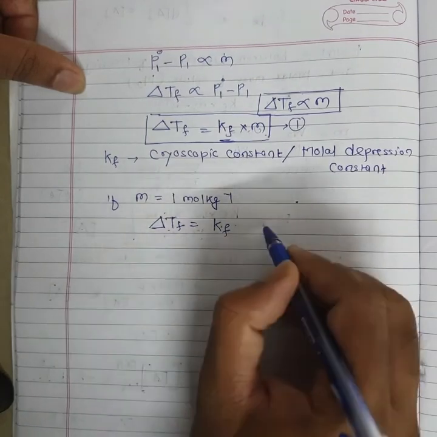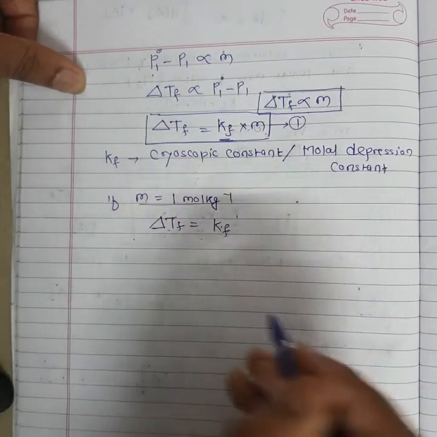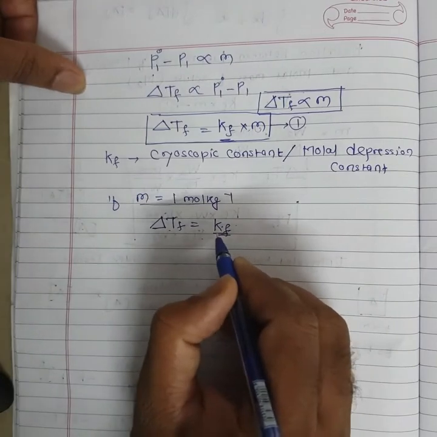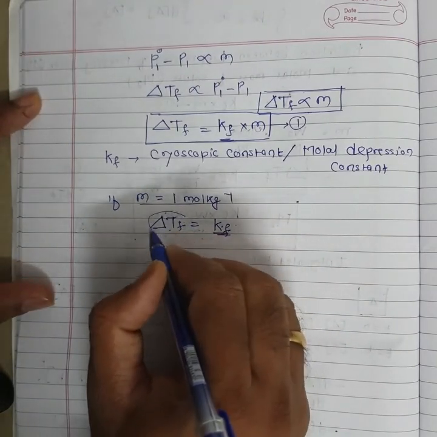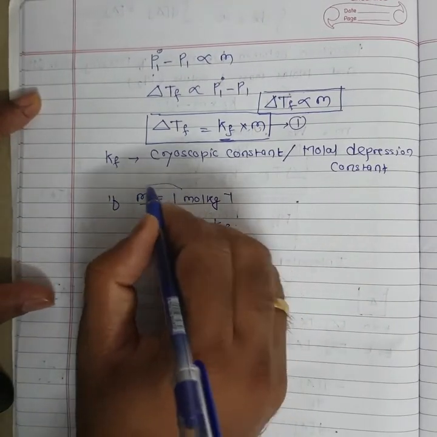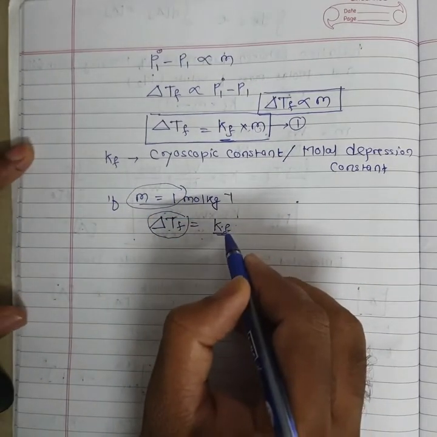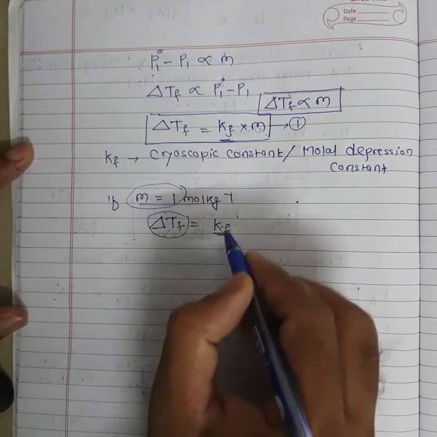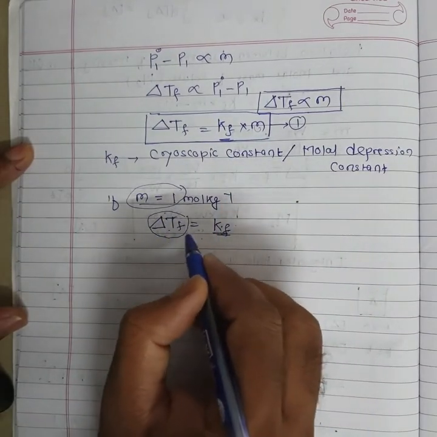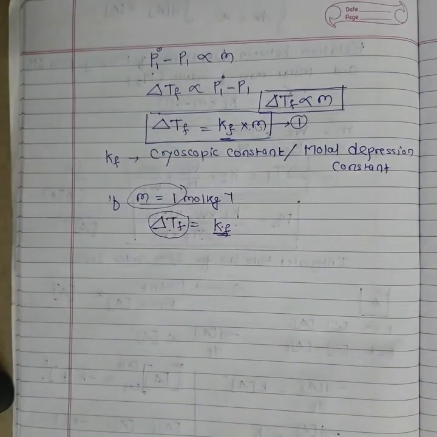So Kf is equal to delta Tf if molality is 1. So you can say the cryoscopic constant is the depression of freezing point produced for a 1 molal solution.